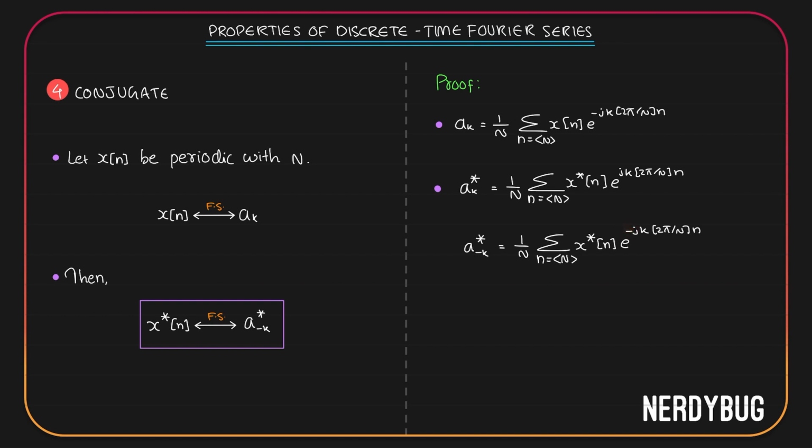I got minus here because k became minus k. Now if you compare this equation with this equation, only difference is instead of x of n here, we have x conjugate of n. So if ak is the Fourier series coefficient of x of n, then conjugate of a minus k will be the Fourier series coefficients of x conjugate of n. That is exactly what we have written over here.